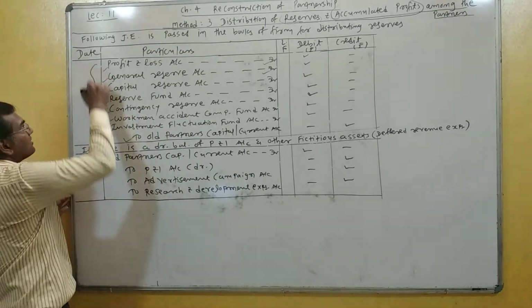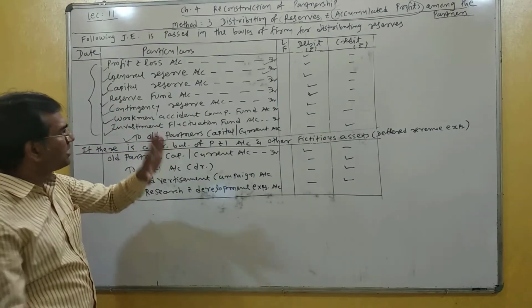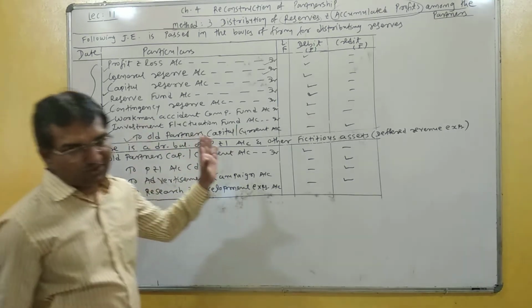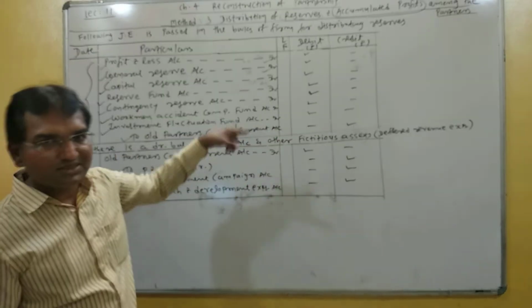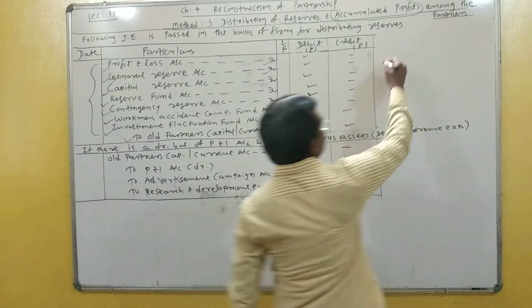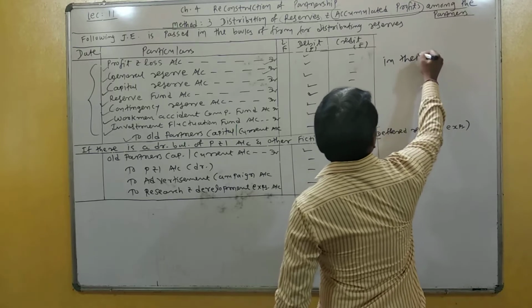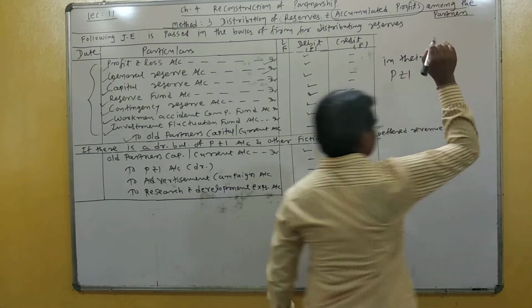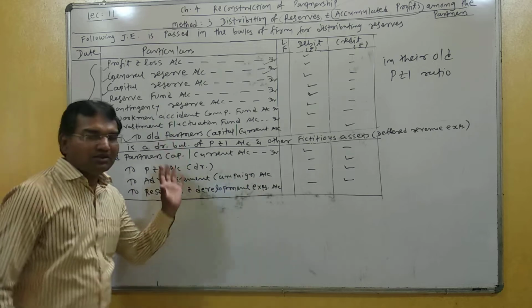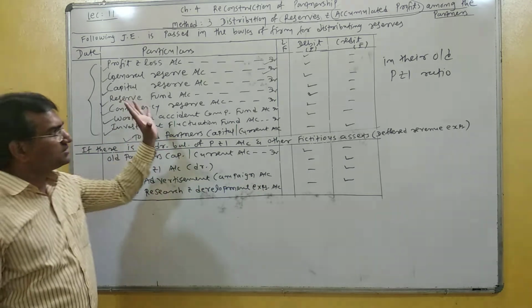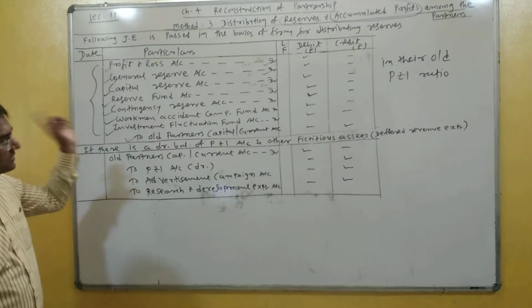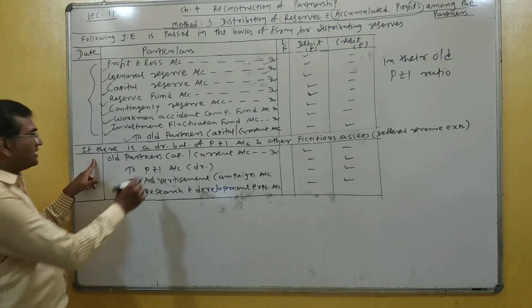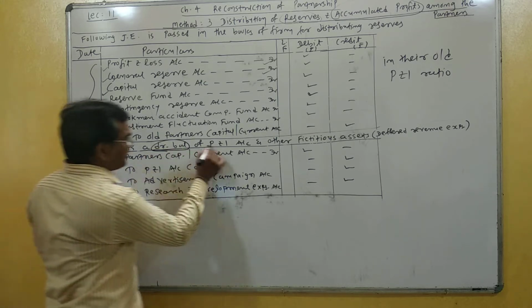So all reserve accounts are debited to old partners' capital or current account. And again remember that this reserve is distributed between partners in their old profit sharing ratio. Understand? So this is the first entry. Sometimes in an example, a debit balance of P&L account is given.